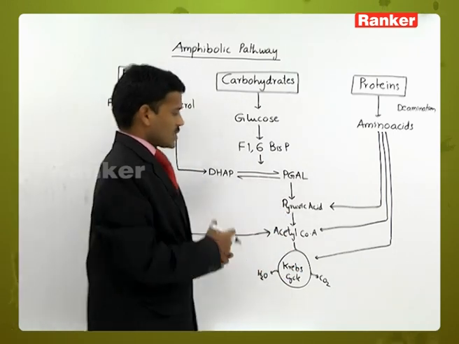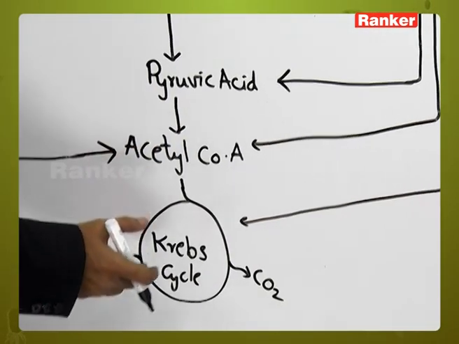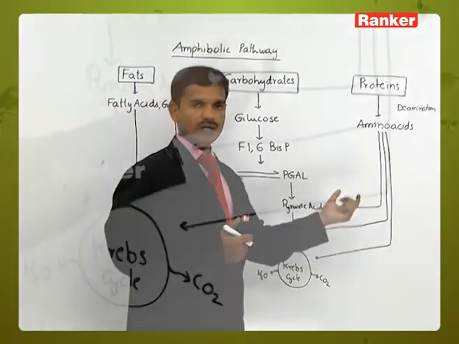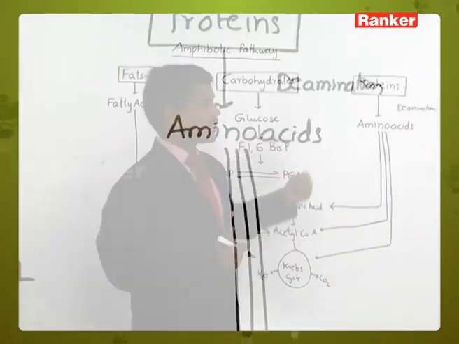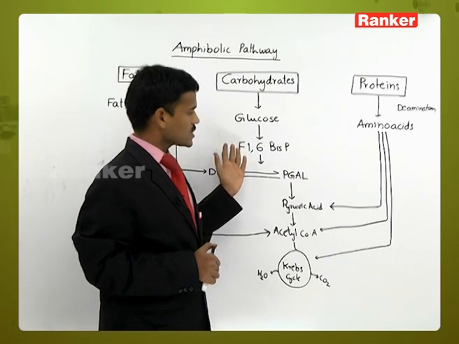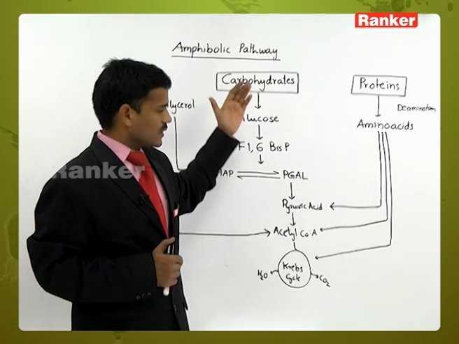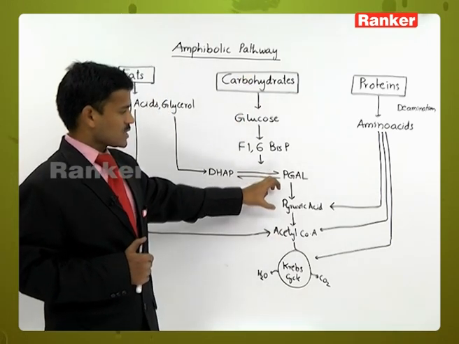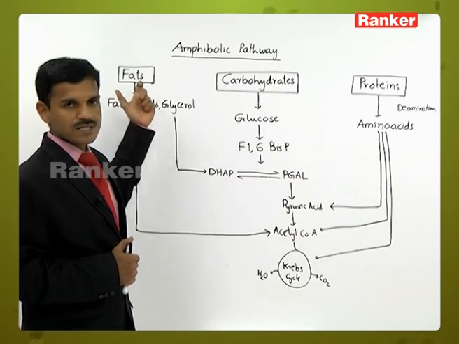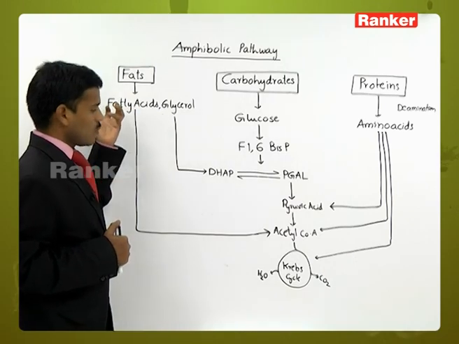Sometimes components like pyruvic acid, acetyl coenzyme A, and alpha ketoglutaric acid are involved in the synthesis of some other amino acids. So the respiratory pathway, or aerobic respiration, is not only a catabolic process. In the respiratory pathway, some components are withdrawn and involved in the synthesis of other components, so it is also considered an anabolic process.